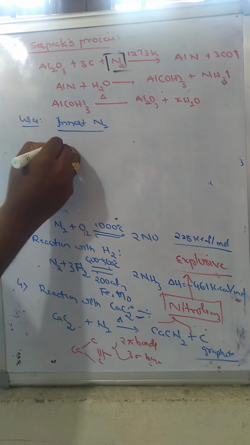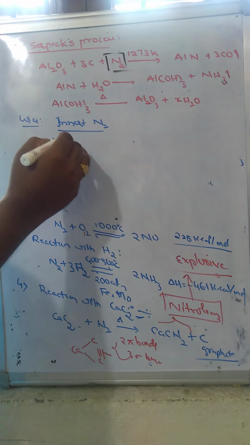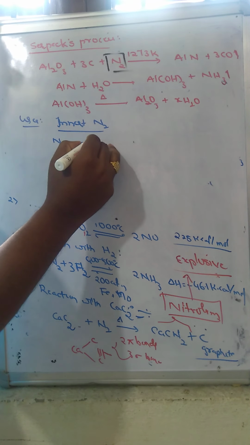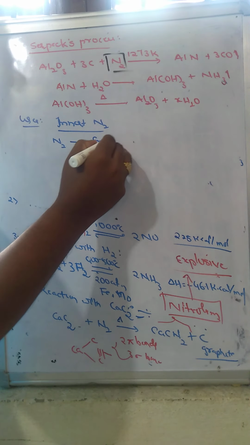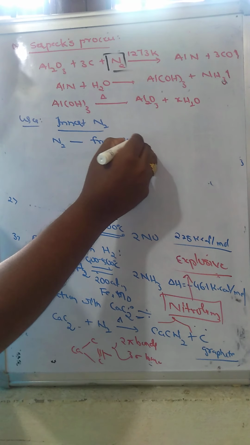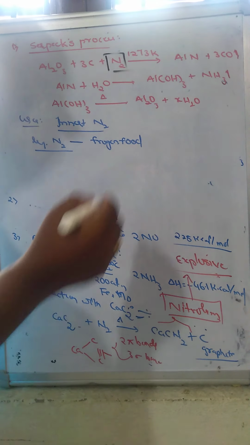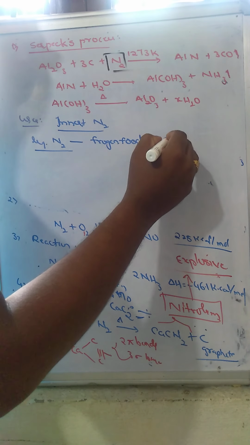This nitrogen is used in freezing of food materials. Liquefied nitrogen can be used as a freezing agent for food material in refrigeration.